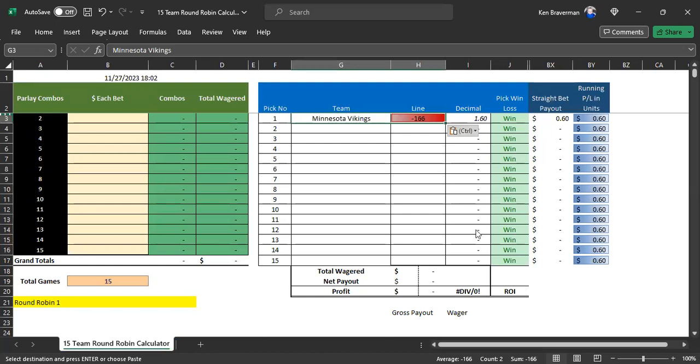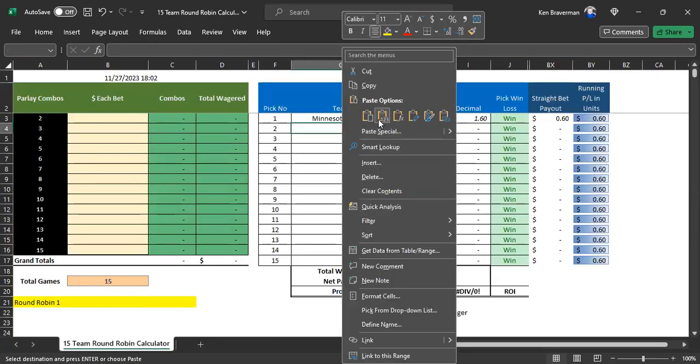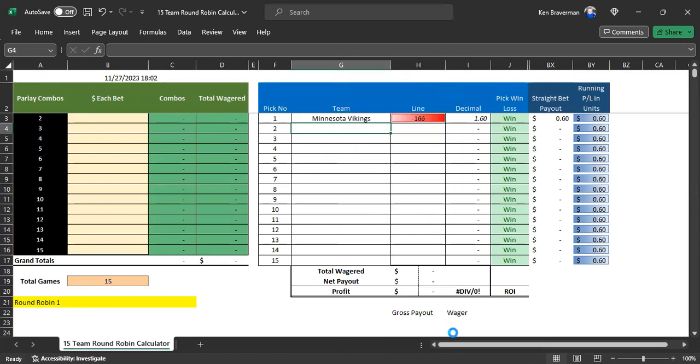Only saw one thing on the NBA list that I was willing to take because the injuries for the Sixers and the Pelicans are too disturbing to try to take either of those teams. This line is terrible at minus 650 in the Pacers game. Pistons over my local Washington Wizards, and I don't want to talk too much trash because we want this game to win. But the Pistons there at that 4% margin, they are healthier. That's consistent on all fronts. So that game goes on here. Now we've got 2 picks.